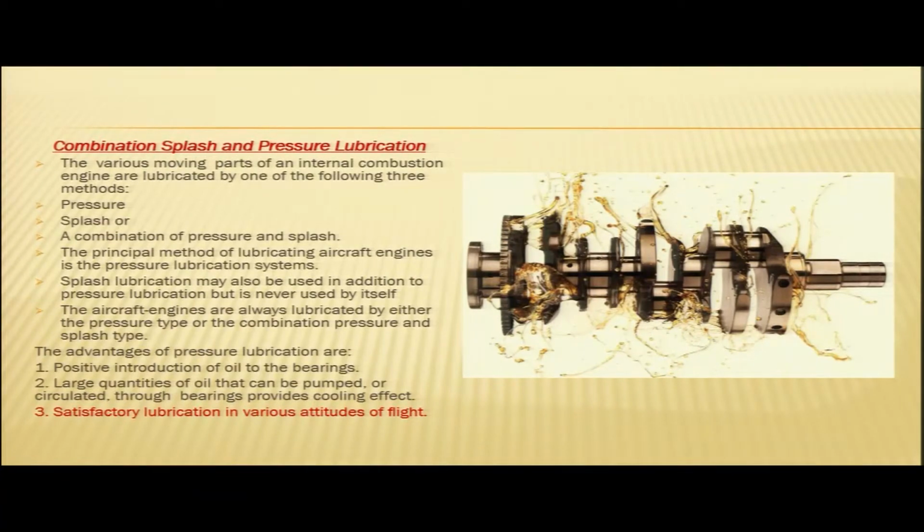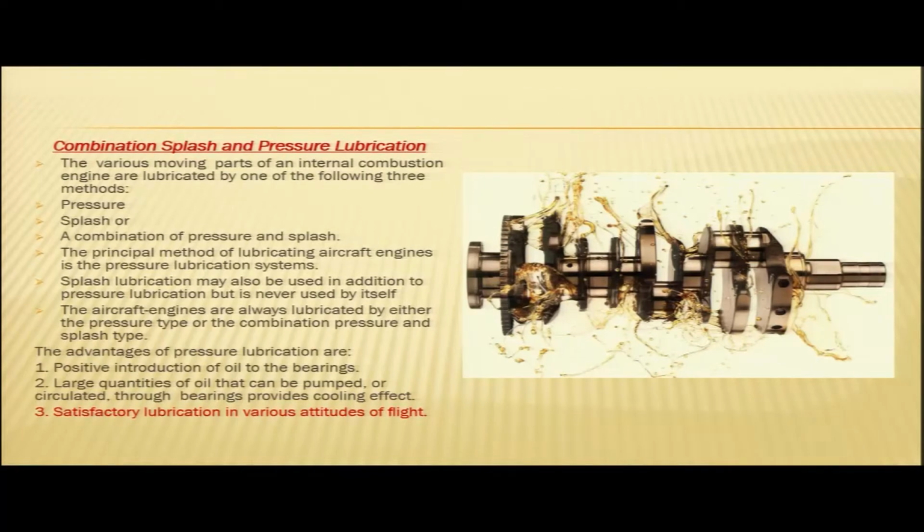Now apart from the wet sump and the dry sump lubrication system, the engine is lubricated by various methods. The various moving parts of an internal combustion engine are lubricated by one of the following three methods: pressure type, splash, or a combination of pressure and splash. So the engine is lubricated by either the pressure method, splash method, or a combination of pressure and splash method. The principal method of lubricating aircraft engines is the pressure lubrication system. So in most of the engines, the principal method is the pressure lubrication system.